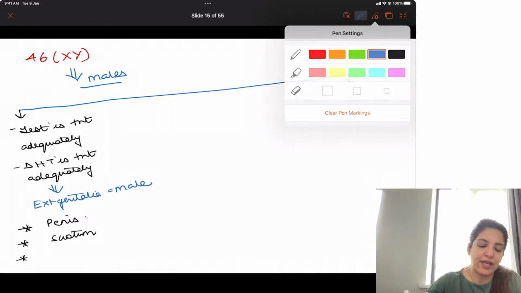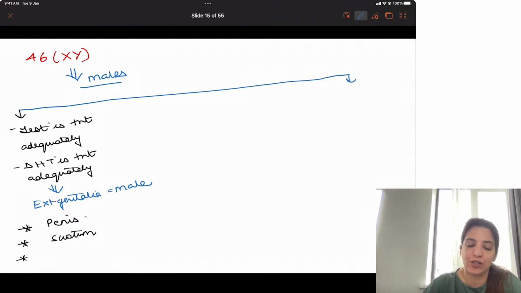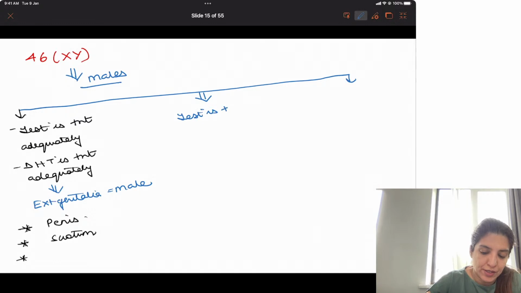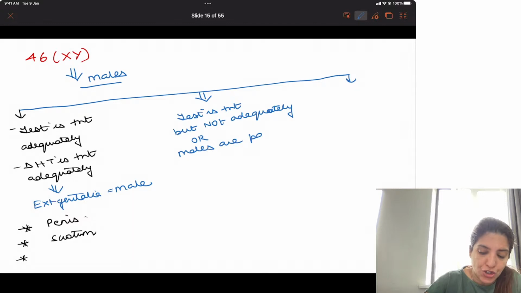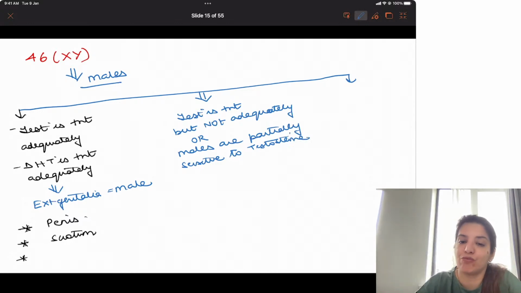Now, suppose an individual is 46XY and testosterone is present but not adequately, or these males are only partially sensitive to testosterone.